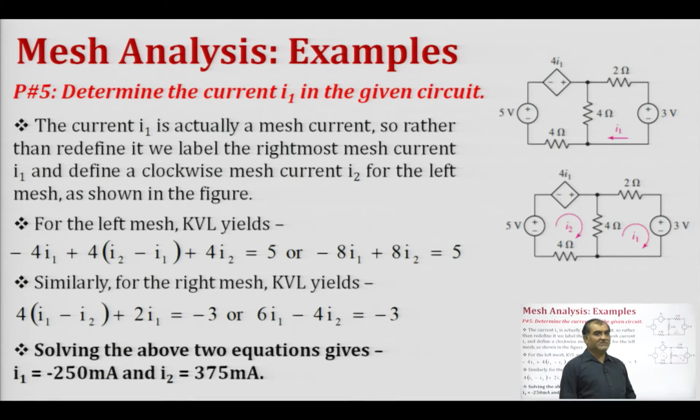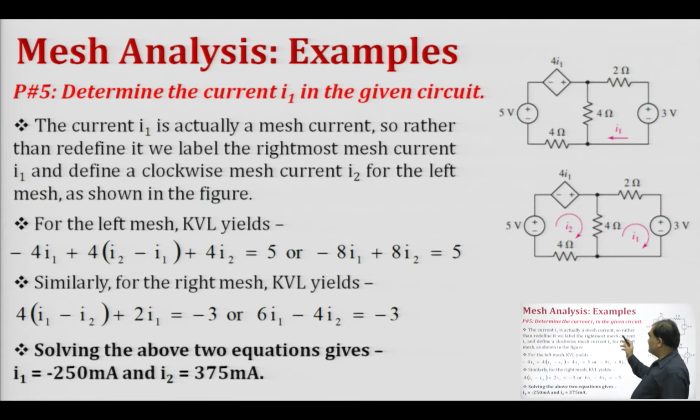Okay. So, we have to write down these two equations for this, and the current I 1 is actually a mesh current. So, rather than redefining it, we label the rightmost mesh current I 1 and define a clockwise mesh current I 2 for the left mesh as shown in this figure. So, again we write down KVL for the two meshes and solve these equations to get the value of current I 1 as minus 250 milliampere and I 2 equals to 375 milliampere.